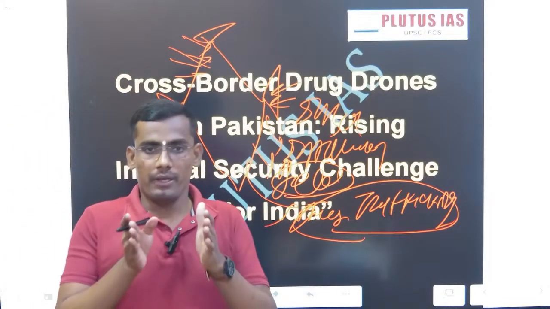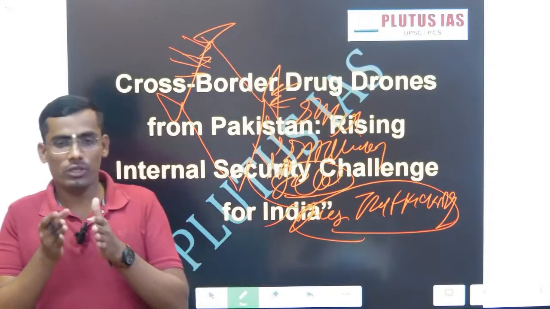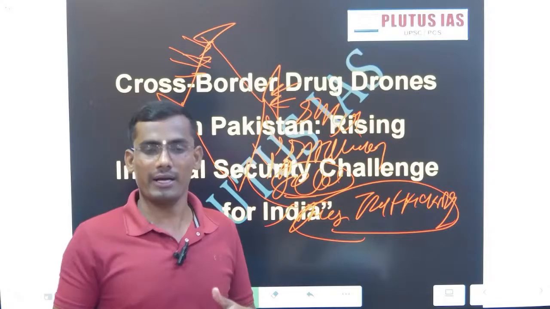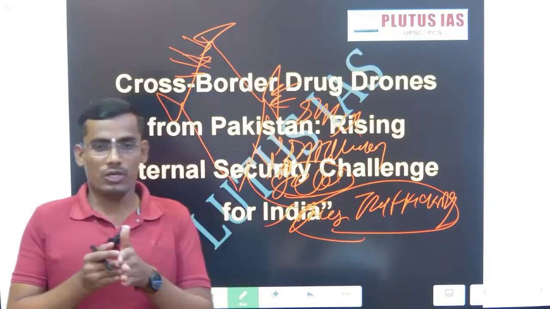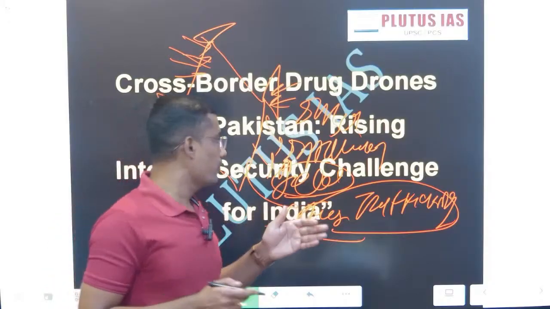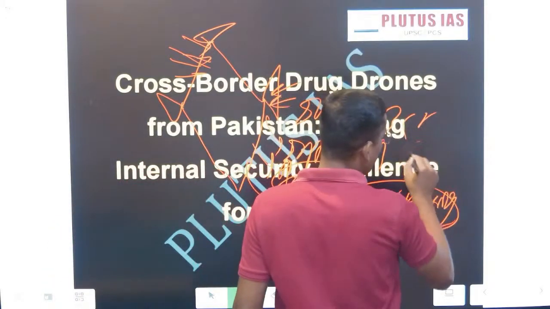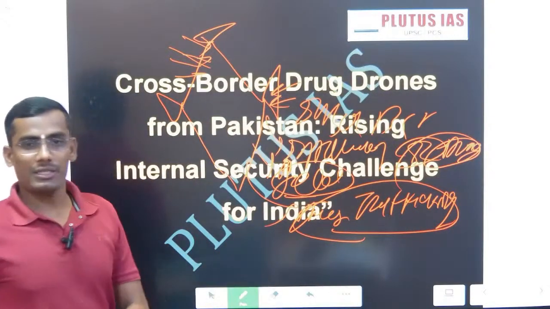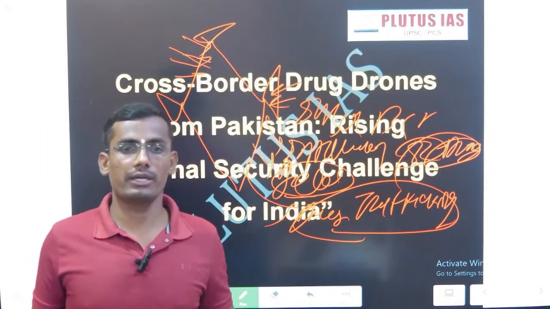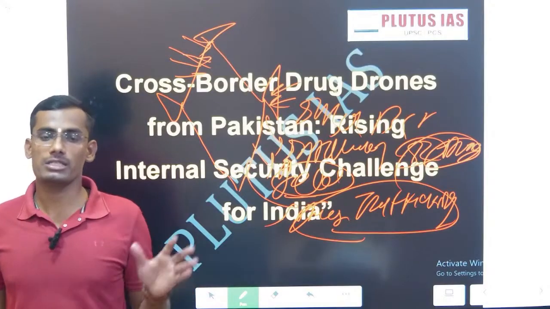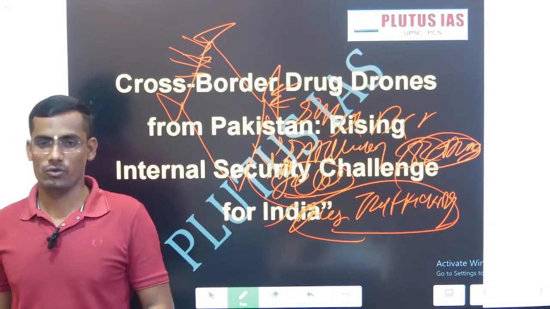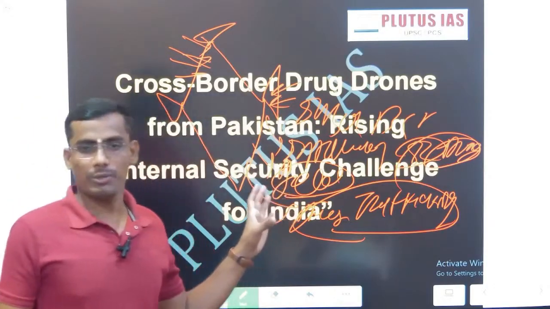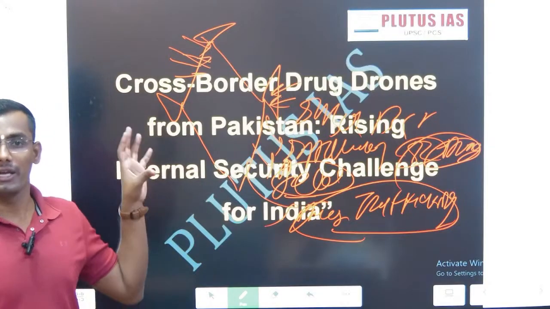Actually, what is happening on the India-Pakistan border, particularly Punjab? Our farmers have access to go and cultivate near the Pakistan border, and there is a porous border. So what is Pakistan doing? BSF have found more than 82 drone incidents. Pakistan is using this porous border nature to destabilize India's Punjab region and India's Jammu Kashmir region. So this topic becomes important not only for the internal security perspective, but overall for India's internal security.